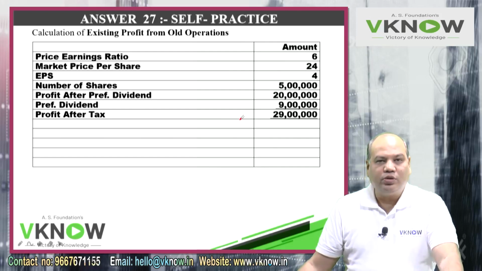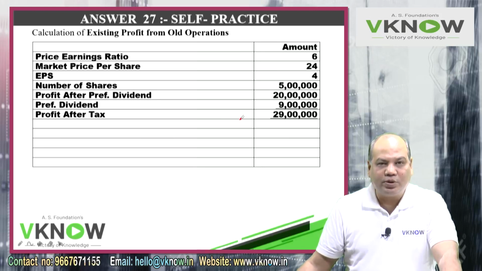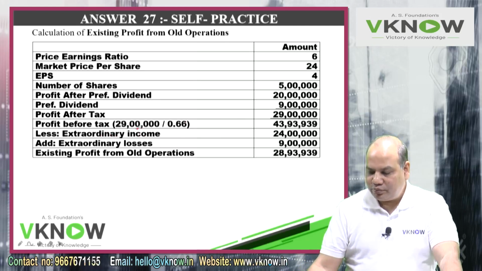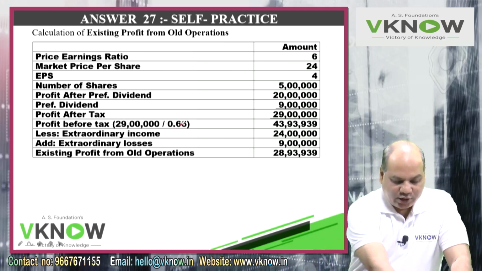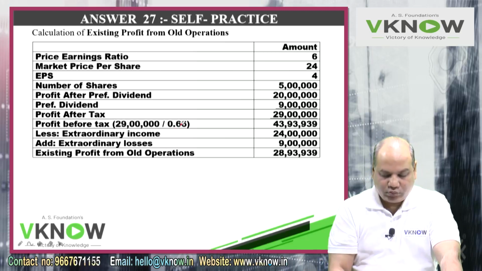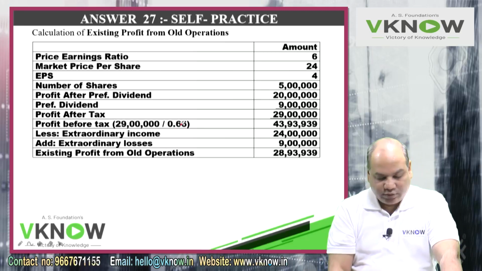You know how to convert PAT into PBT. If the tax rate is 34%, divide PAT by 66%, so you will get PBT. So write down the next line: PBT equals 29 lakh divided by 66%, which is 43 lakh